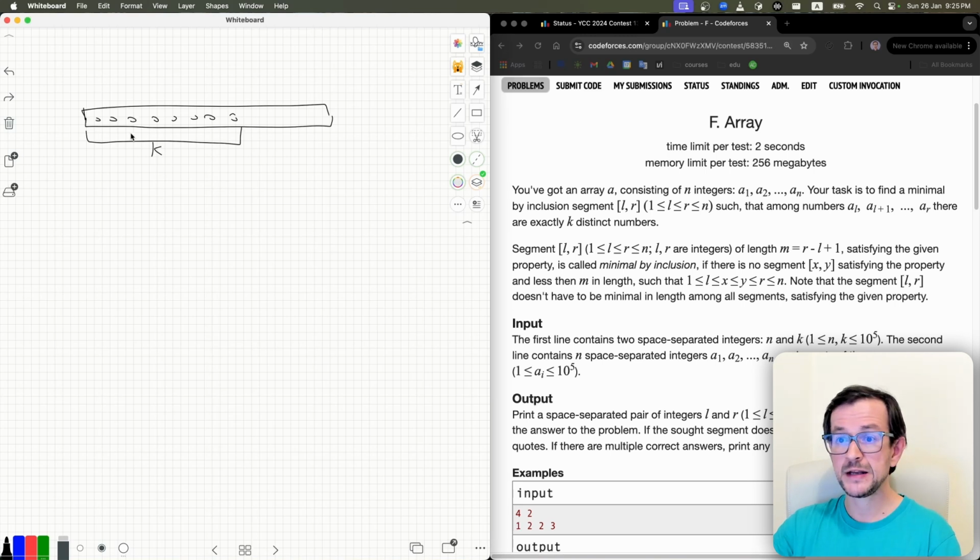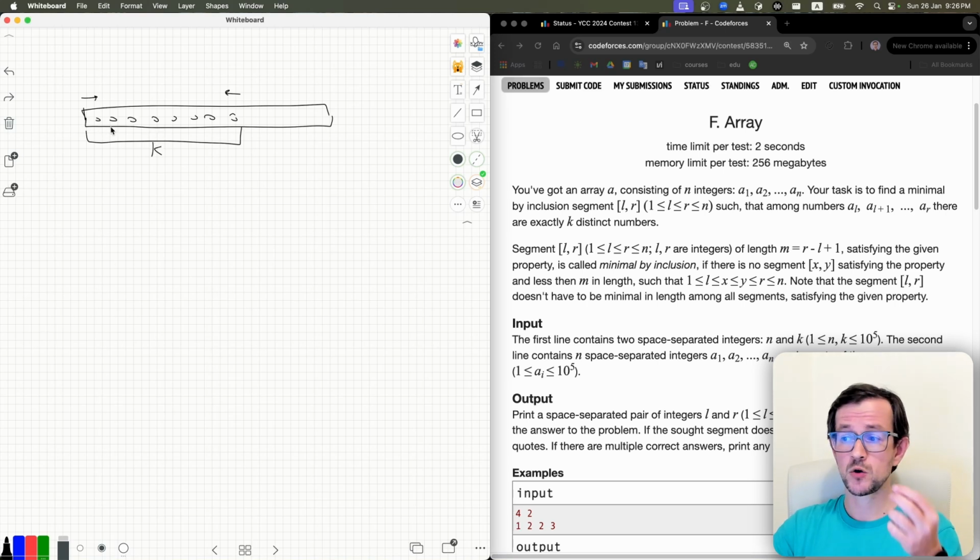It may not be minimal by inclusion, because I cannot move this border, but I probably can move this border. So again, I greedily add elements from left to right until I have k elements in my set. Then what you can do is remove elements from the left part, but it's kind of tricky. So it's possible.